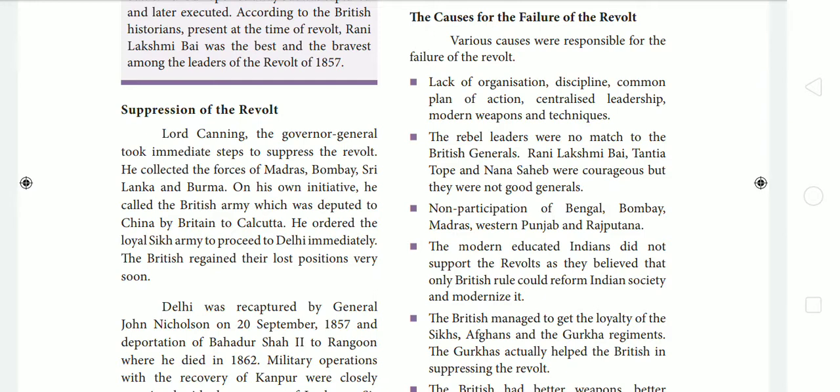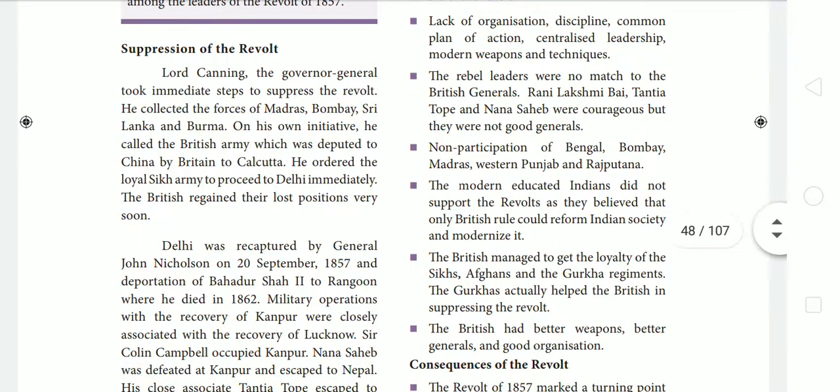So what are the causes for the failure of this revolt? Lack of organization, discipline, common plan of action, centralized leadership, modern weapons and techniques. Then the rebel leaders were not matched to the British leaders. Rani Lakshmi Bai, Tantia Tope and Nana Sahib were courageous, but they were not equal to the British generals. Then, non-participation of Bengal, Bombay, Madras, Western Punjab and Rajputana.